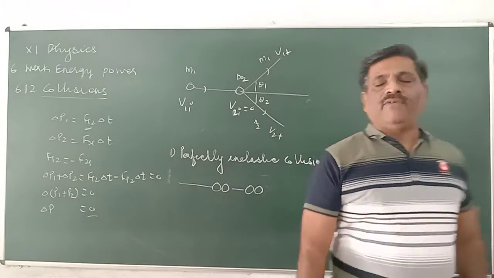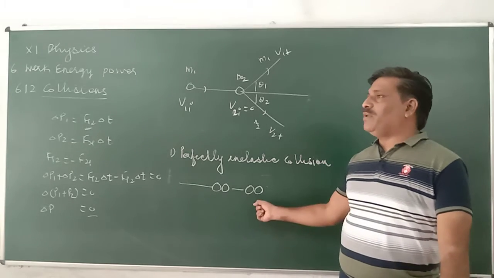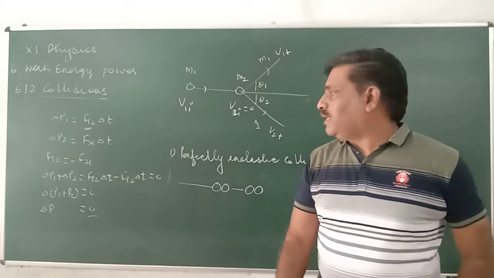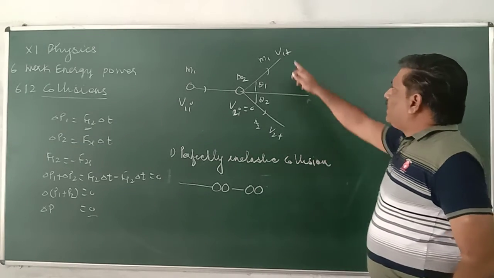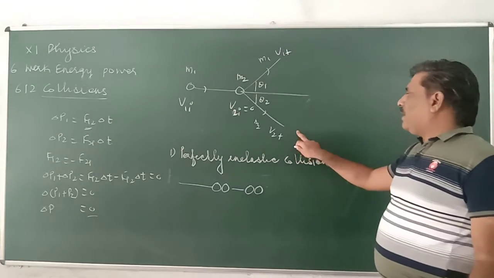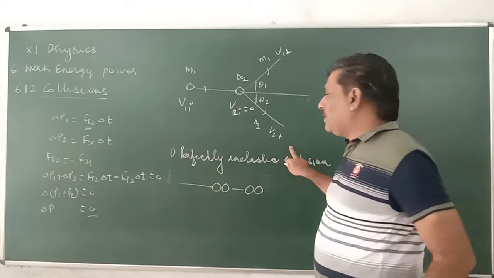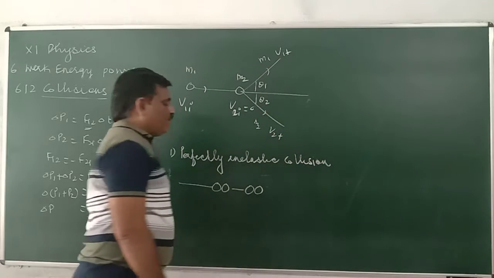In this one, deformation is not relieved at all. Whatever deformation is taking place, it is not relieved at all. It means that this v1f and v2f are equal. Both of them are equal and they move with the same velocity.